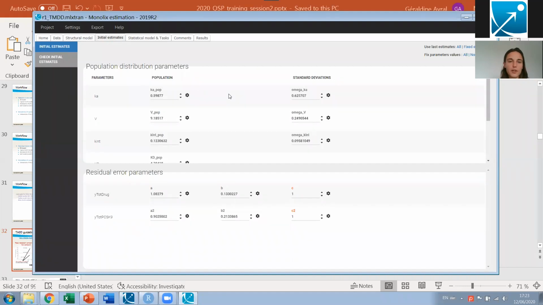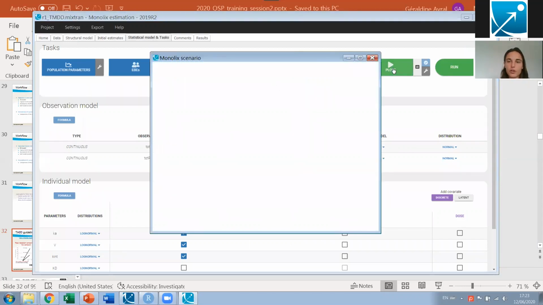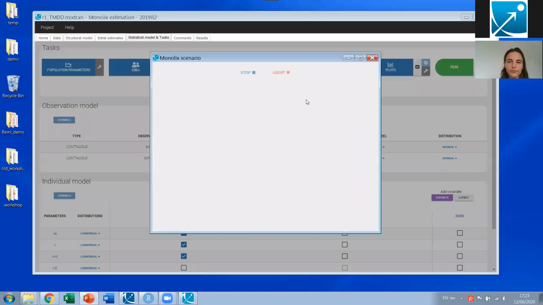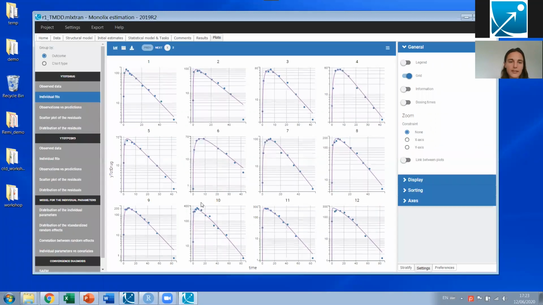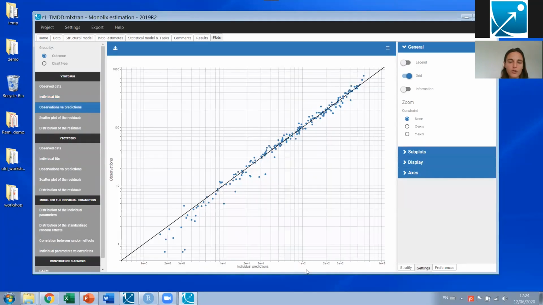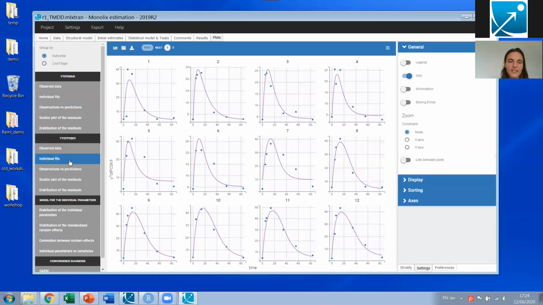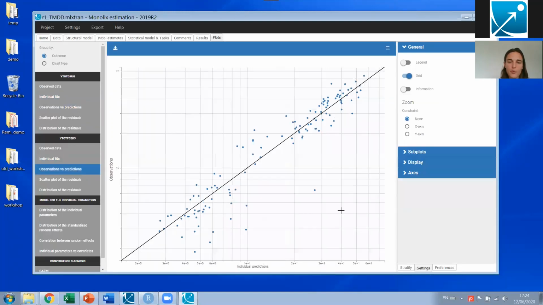Then I have set up some initial parameter values. And then I have run it, actually. So let me show you the plots. So I'm generating the diagnostic plots. And here what I see is the total drug concentration for each individual. That looks very nice. Observations versus predictions on log-log scale also look good. And if I'm looking at the total PCSK9, the total receptor, individual fits are also nice. And same for the observations versus predictions. So this looks pretty good.